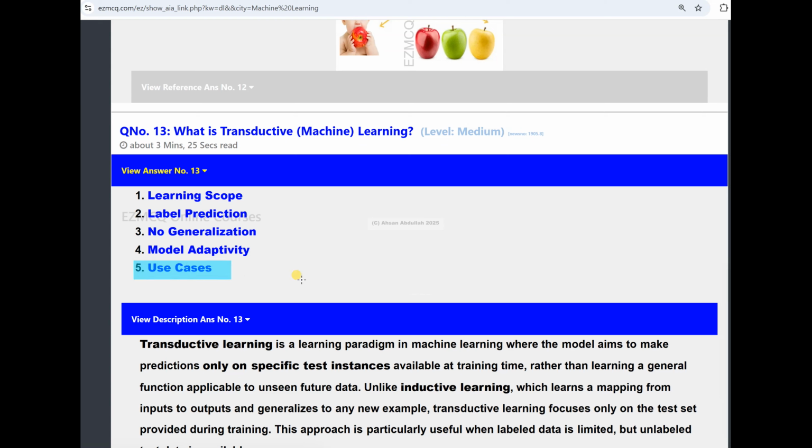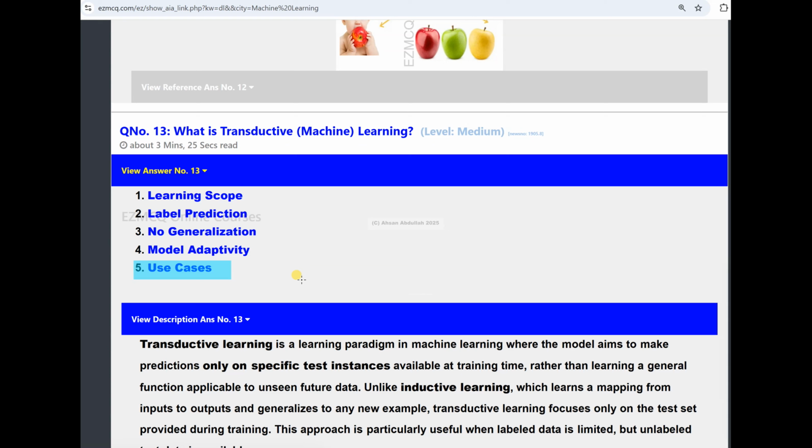So what are the application domains? What are the use cases? For example, when the scope is limited. For example, medical diagnostics in the context where the test set is fixed and known beforehand.